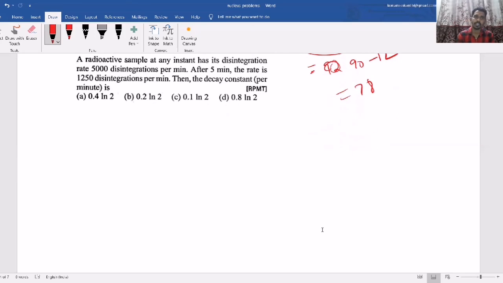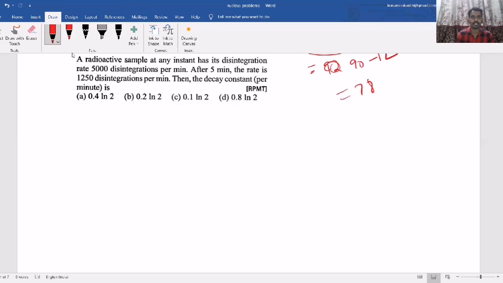Now let's take a radioactive sample which at any instant has a disintegration rate of 5000 disintegrations per minute. After 5 minutes, the rate is 1250 disintegrations per minute. Then the decay constant per minute is? The radioactive sample at any instant has its disintegration rate, that means the A value.